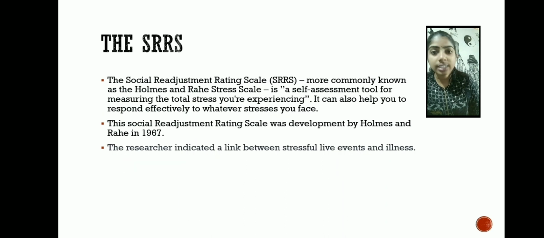This is about stress, and now we can look at what the SRSS is, the Social Readjustment Rating Scale. It is also known as the Holmes and Rahe stress scale. Holmes and Rahe are the persons who invented the scale in 1967, and it is a self-assessment tool for measuring the total stress you are experiencing. It is a stress measuring tool for what we experience throughout life, and it can help us respond effectively to the stress we face.